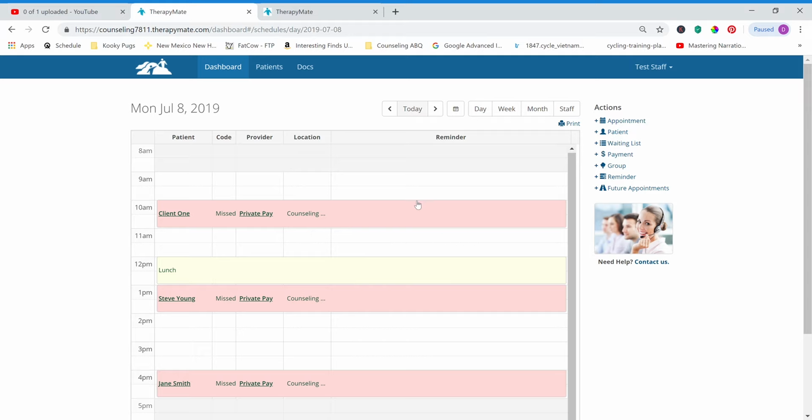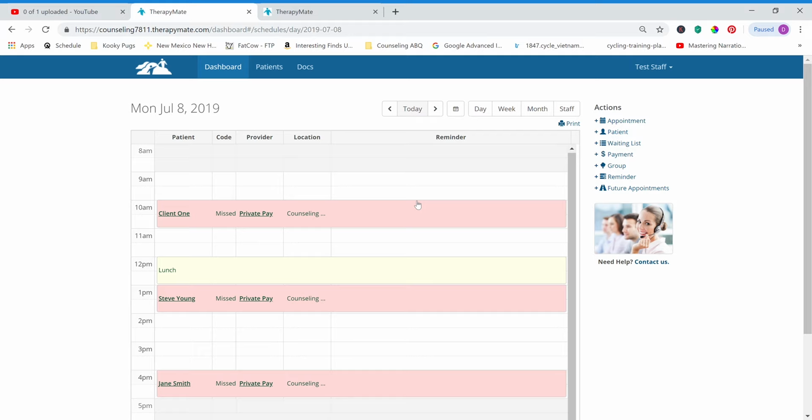And the reason this is a problem is because if a client calls up, and this has happened, and says, hey, I had an appointment on the 8th, but I didn't show up, or I had to cancel, or something like that, and we can't find it, then it's difficult.